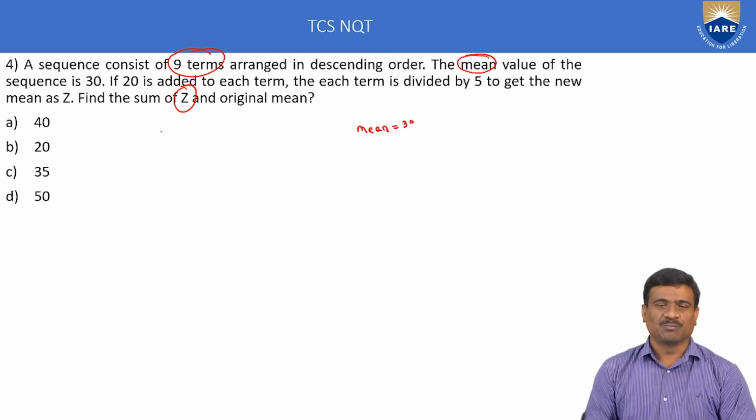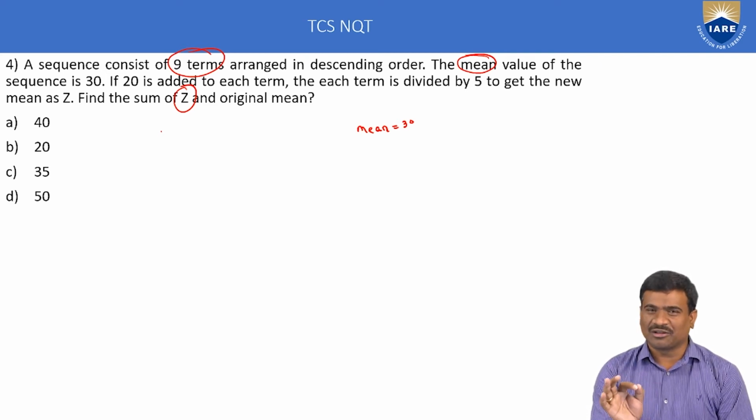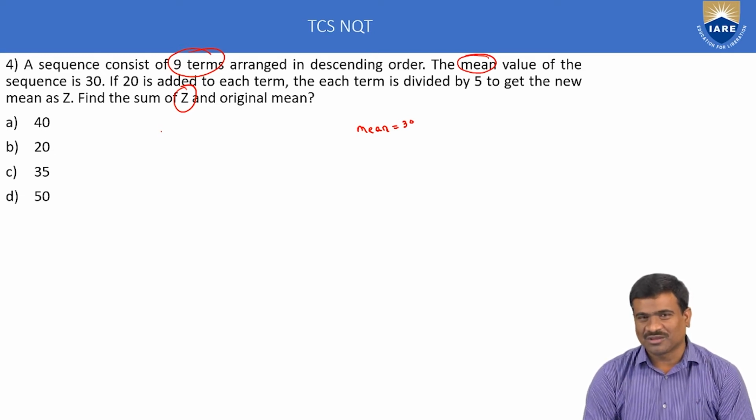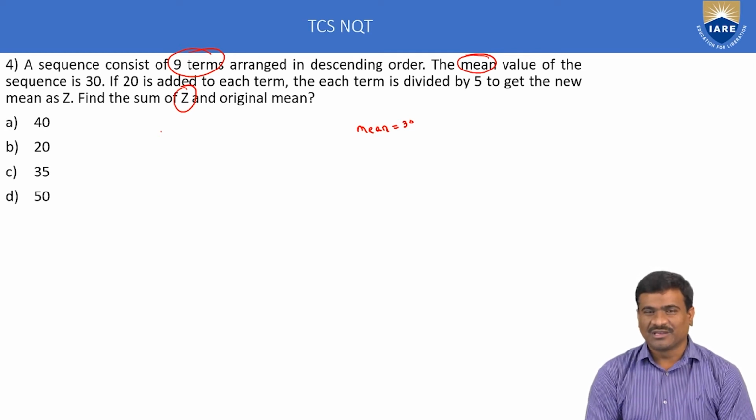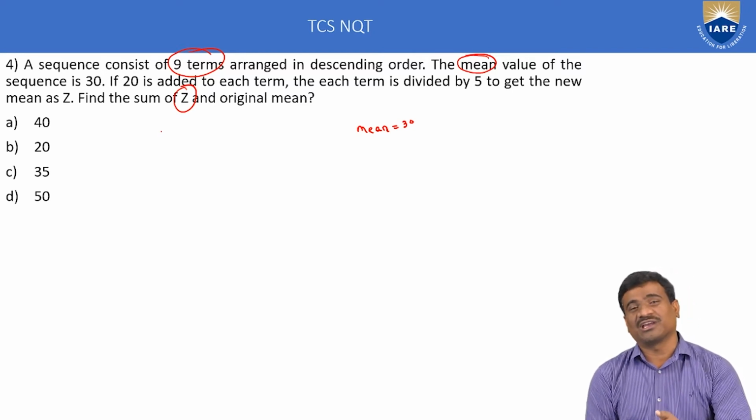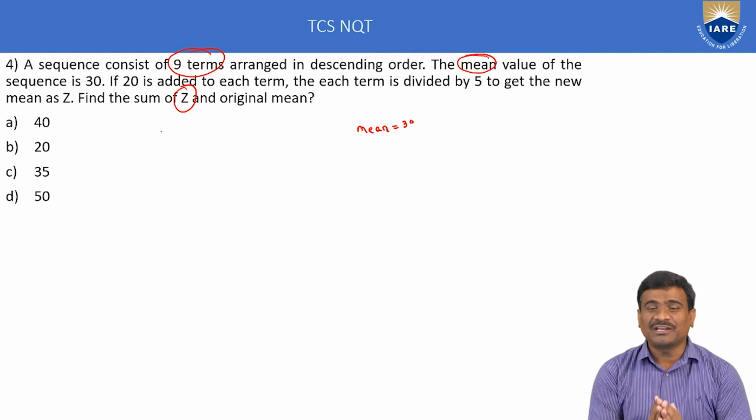Next, application important. Mean is equal to average. Average is equal to sum of n observations divided by n, the number of observations. Next, application: if the average of some numbers is x, and A is added to each item, the new average is equal to x plus A. Average depends only on the operator.